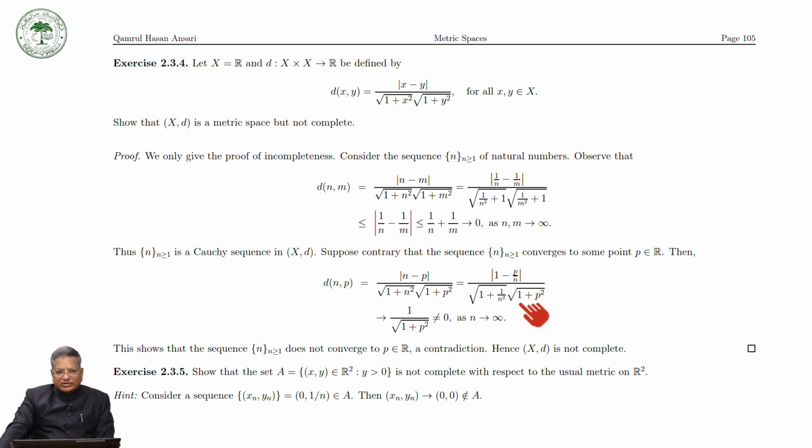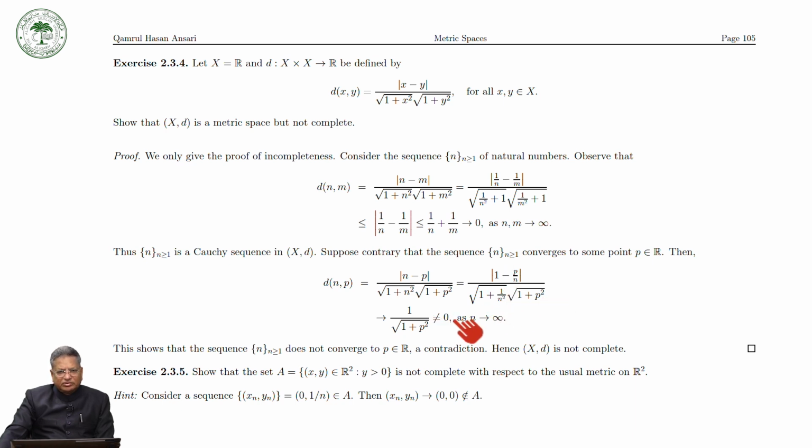But you can see that this approaches 1 upon square root of 1 plus p square, because this approaches 0 and this approaches 0. So you will have 1 upon square root of 1 plus p square.